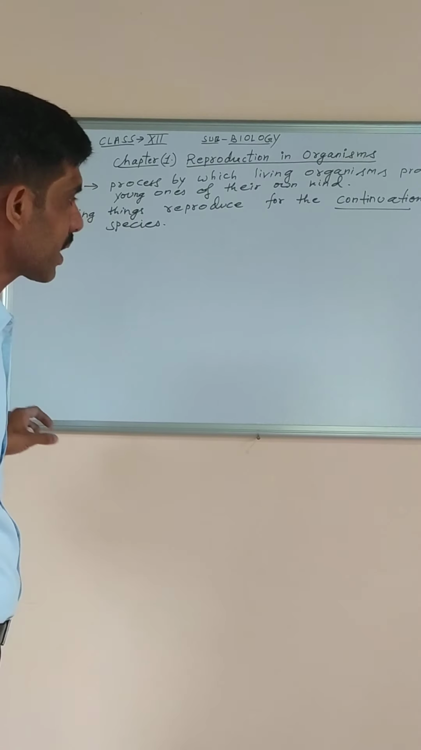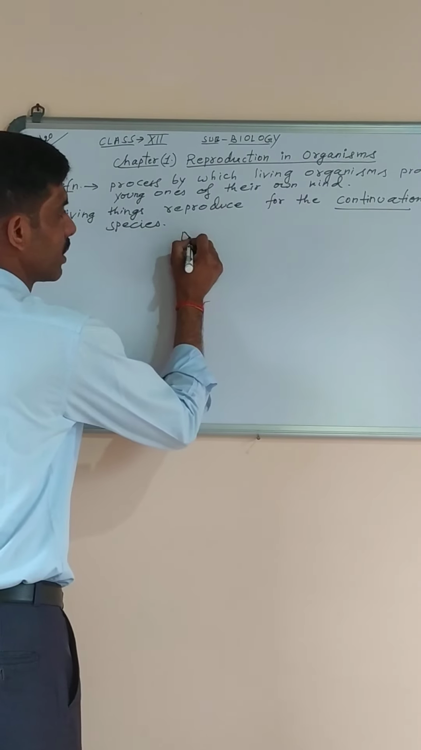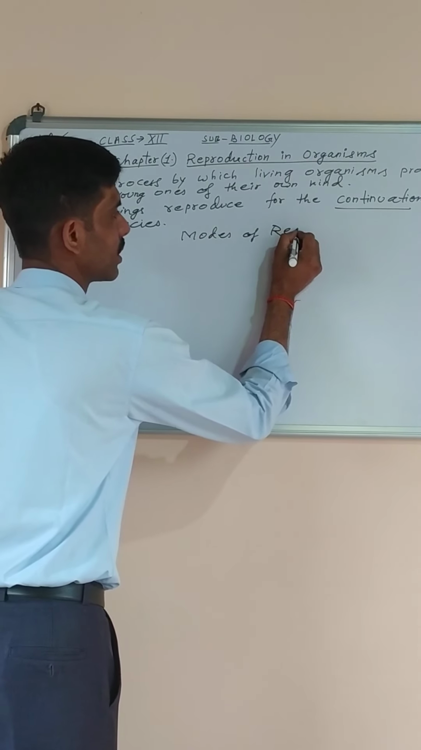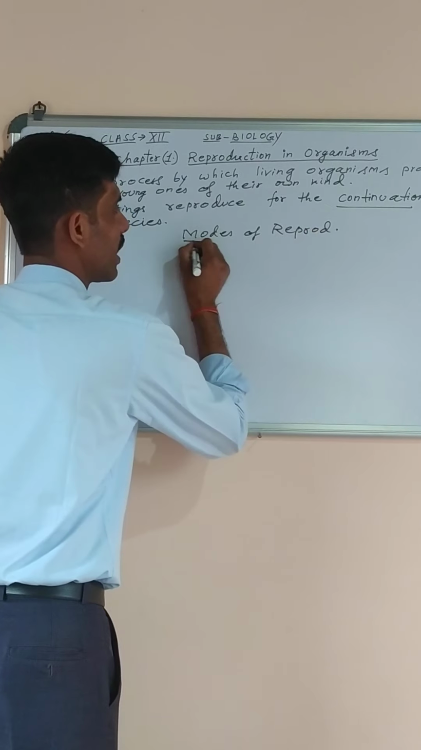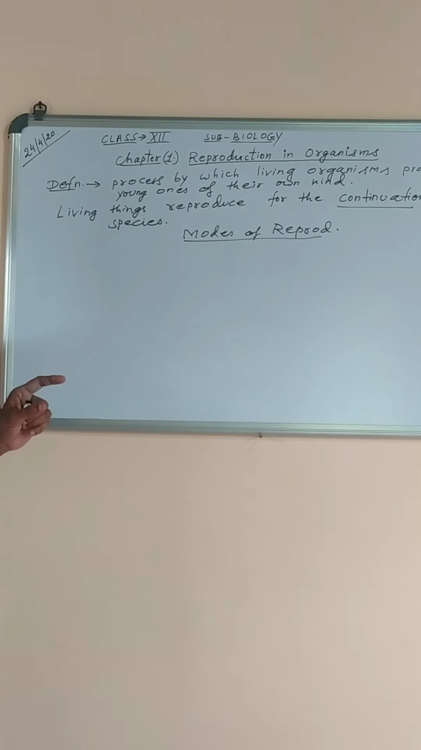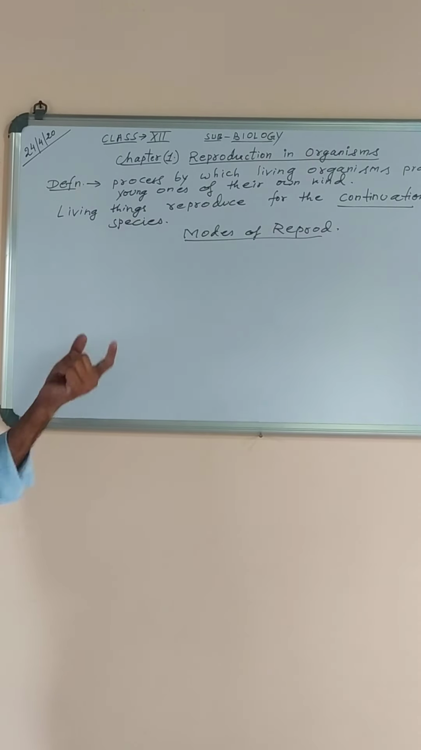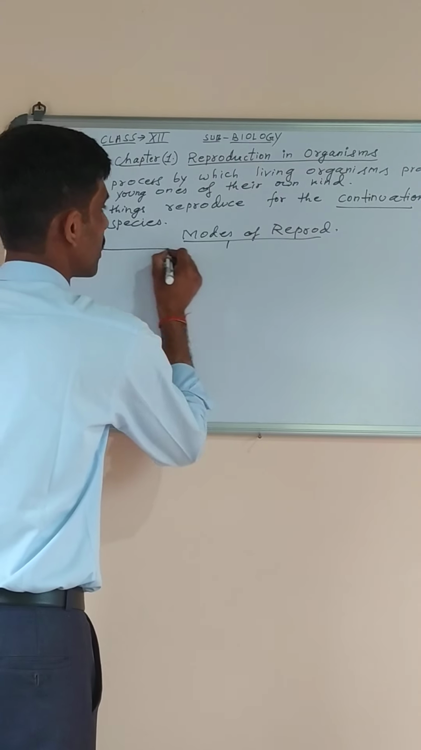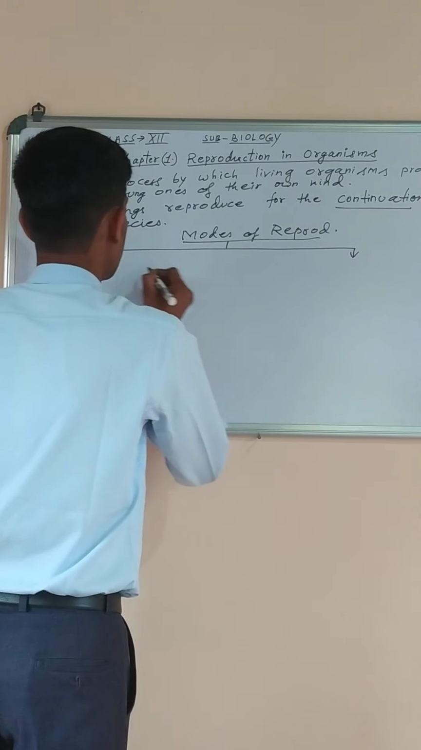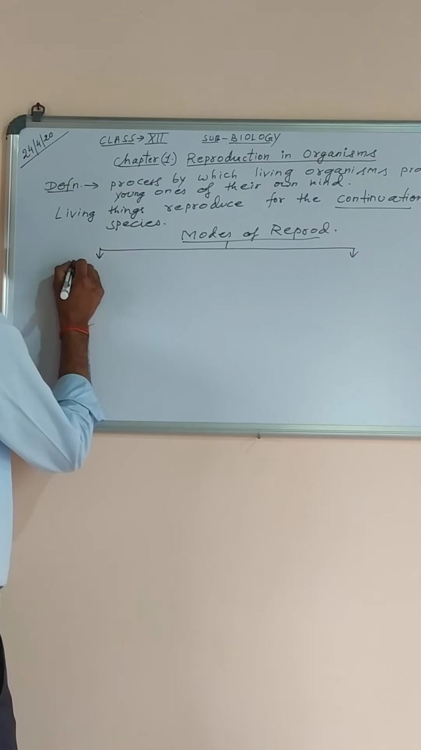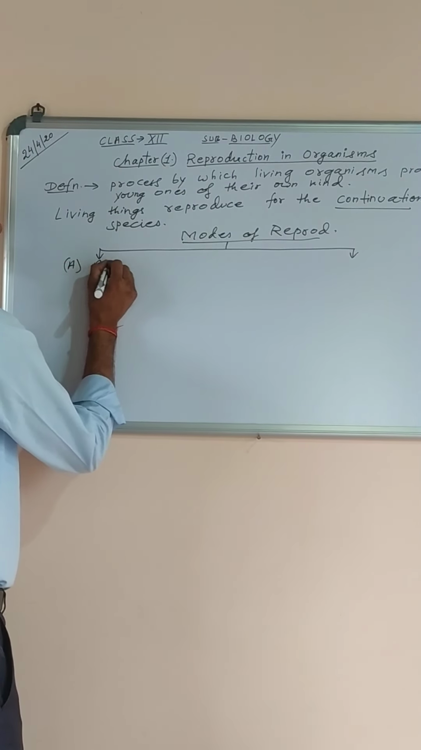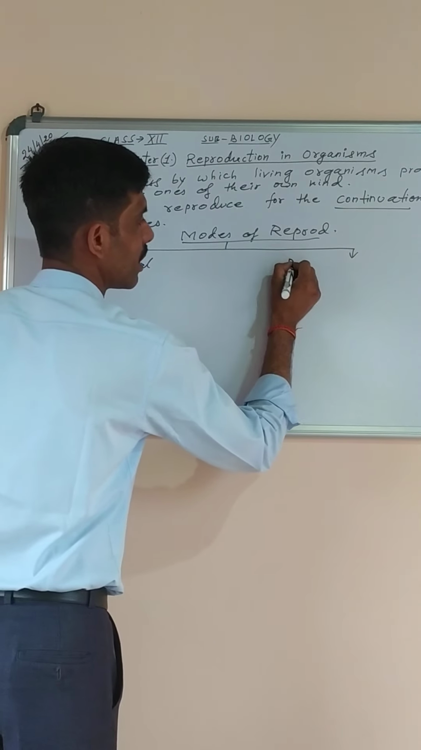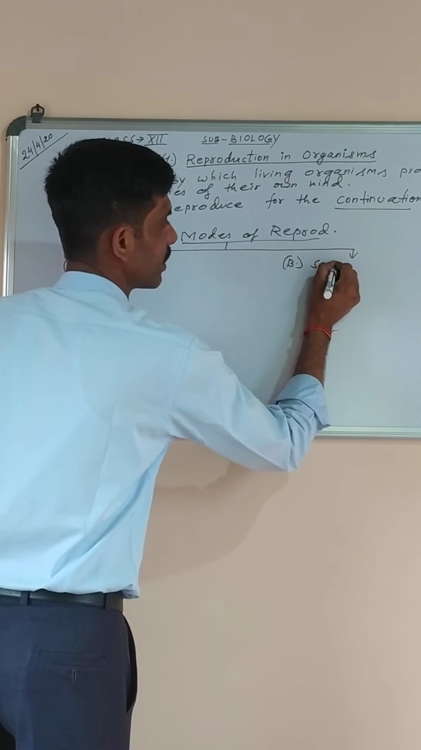Now next is, what are the different modes of reproduction? Modes of reproduction. Just now I told you that for plants it is three types. For animals only two types are there. So here we'll talk about only broadly two main types of reproduction. Number A, asexual reproduction, and number B, sexual reproduction.